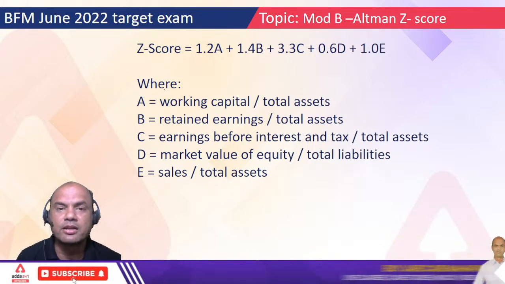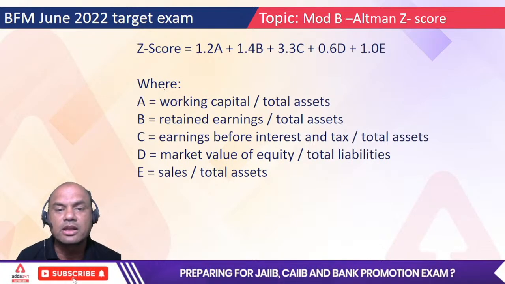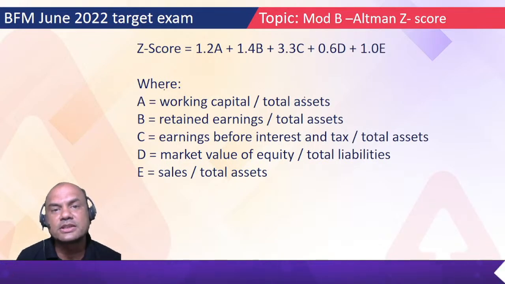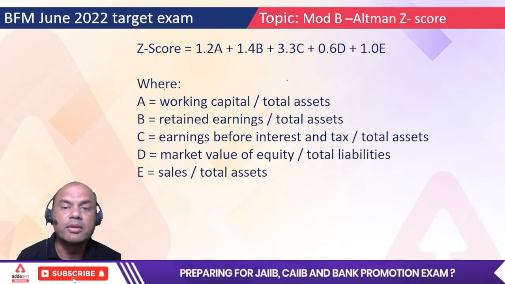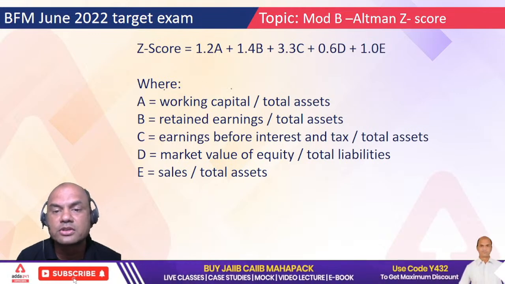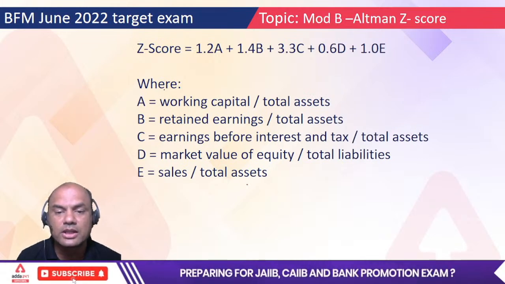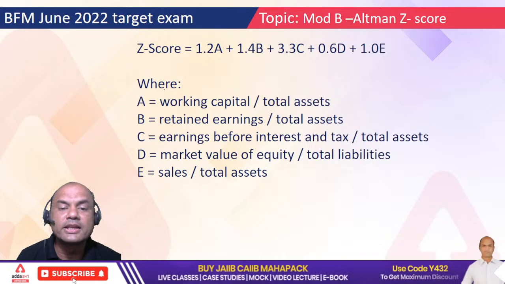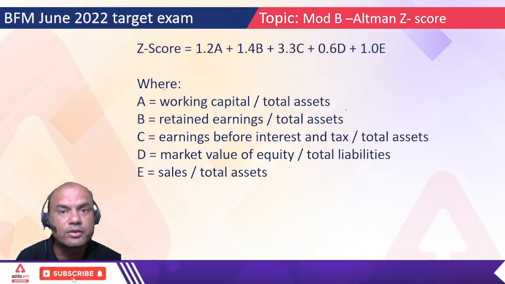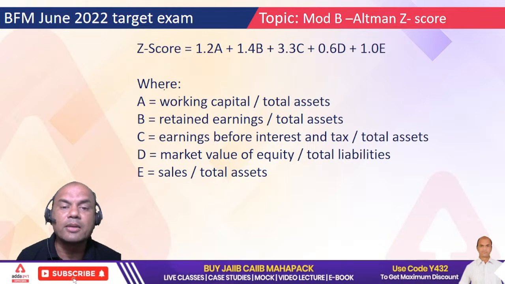Write fast. Yes, I'm waiting. Correct. Current assets minus current liabilities, that is net working capital. Okay, and what is total assets? Current assets plus fixed assets, both. Remember, this total assets concept is very useful in Altman Z score. Out of 5 ratios, 4 have total assets in the denominator. Only D is not having it. That's why this total assets concept should be very clear to you. Total assets include current plus fixed, both. So working capital, you got it.